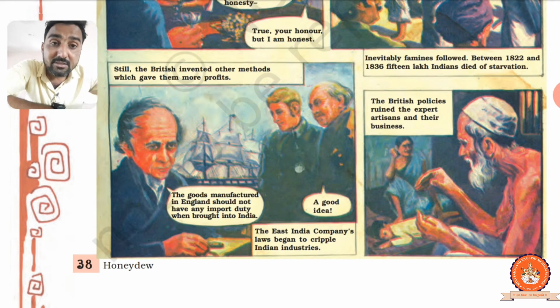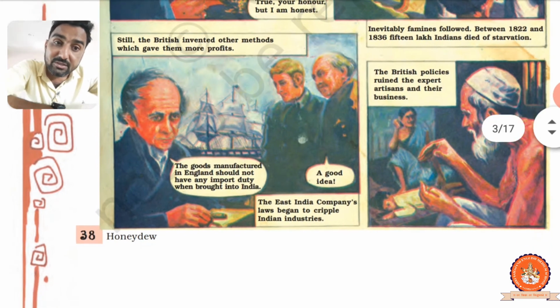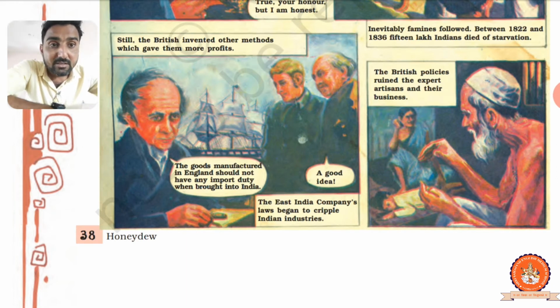So goods manufactured in England are imported into India, and there is no tax, no import duty when brought into India. A good idea, the British reflected.